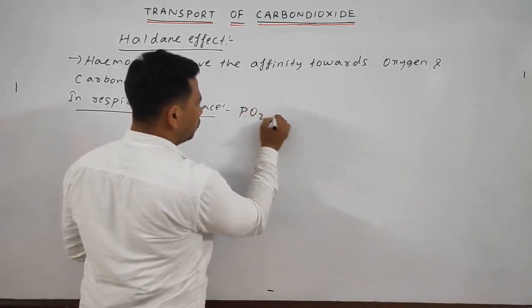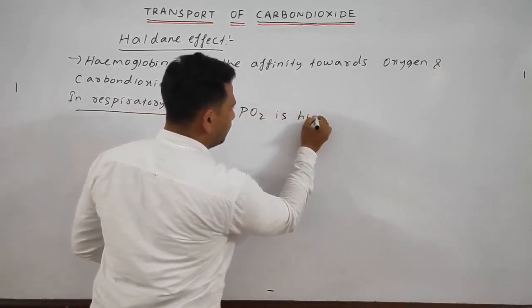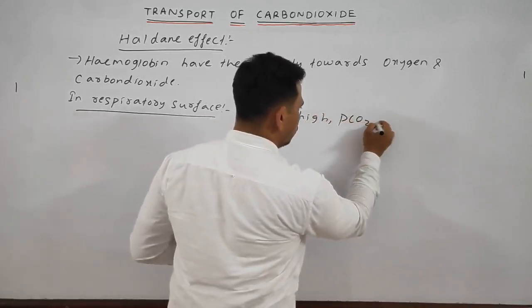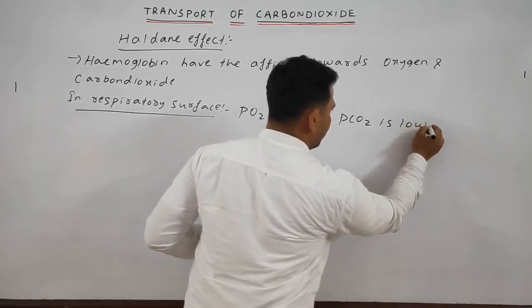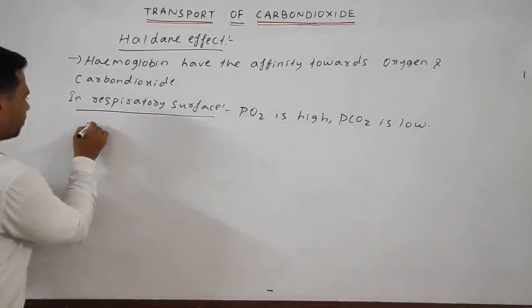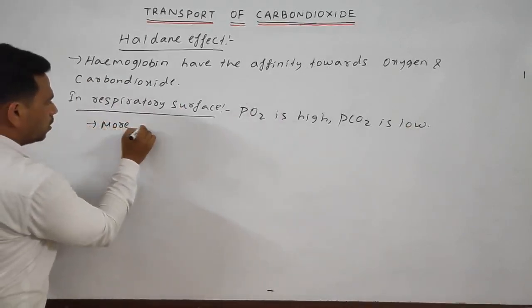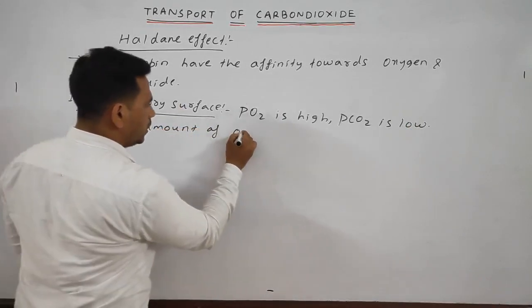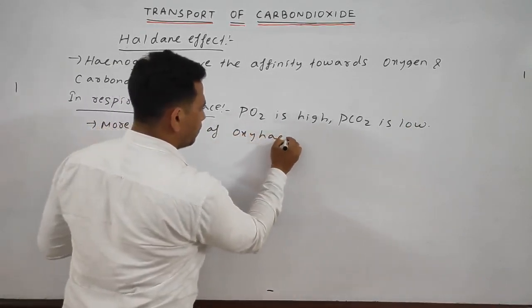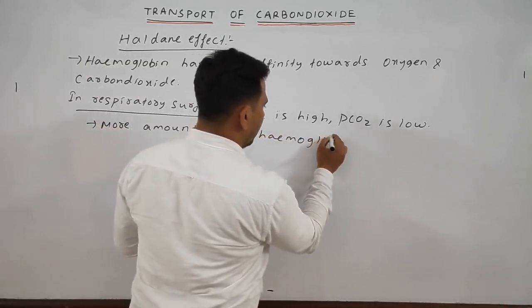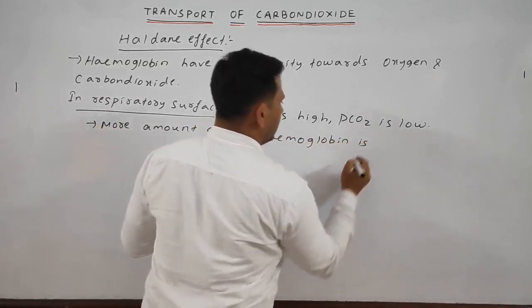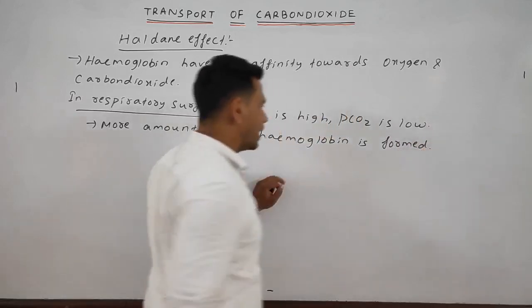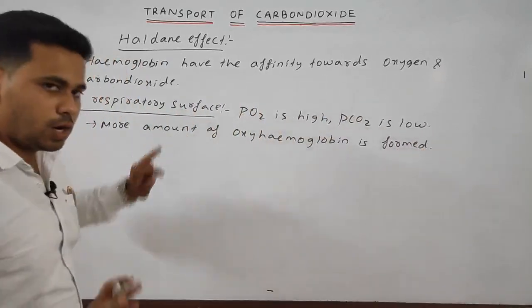The PO2 is high and the PCO2 is low, so more oxyhemoglobin is formed.